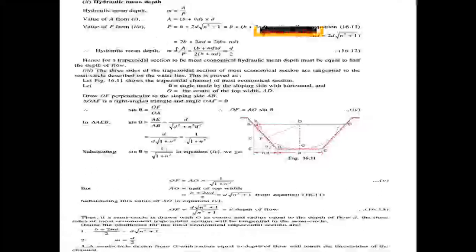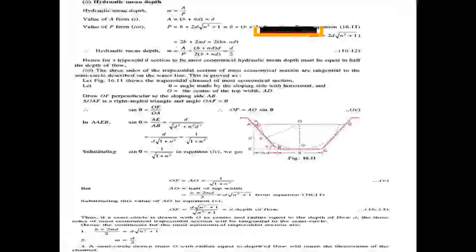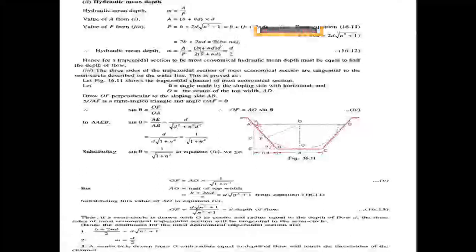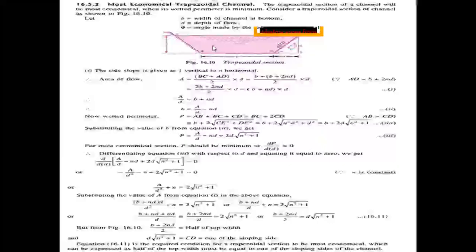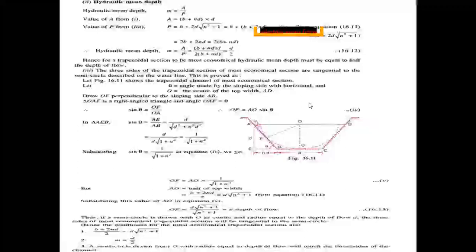Next, find out the hydraulic mean depth value. Hydraulic mean depth m is equal to A by P. In the previous problem, from equation 1, b plus nd into d is the area.